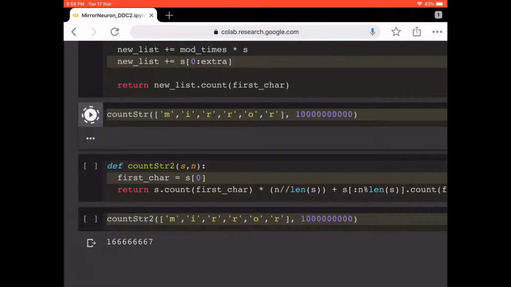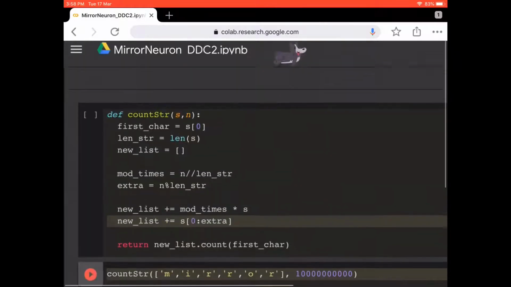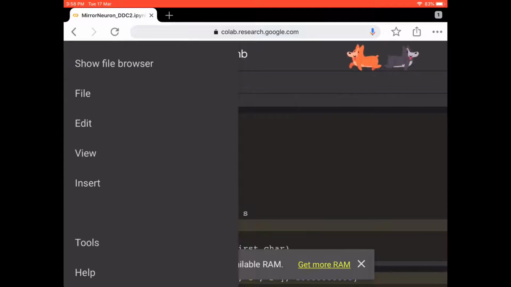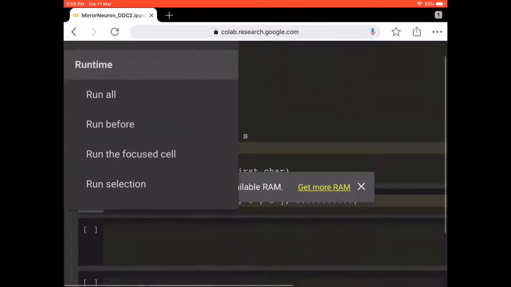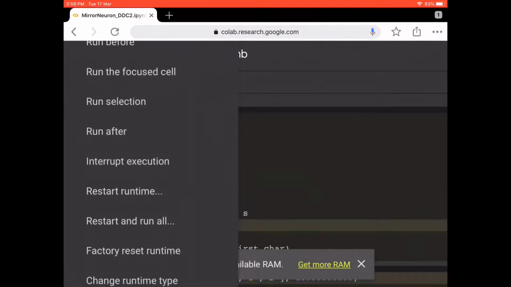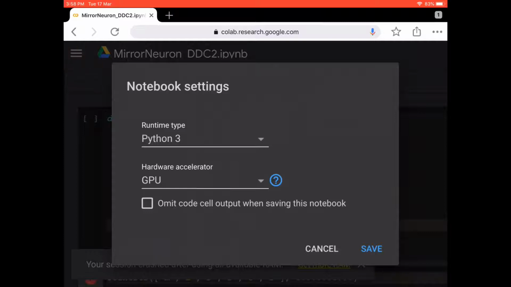Just to validate, you can see at the very bottom that the session crashed and it is automatically trying to restart. Before moving on, I would also like to show you that in the runtime in Google Colab, in change runtime type, I have chosen GPU.